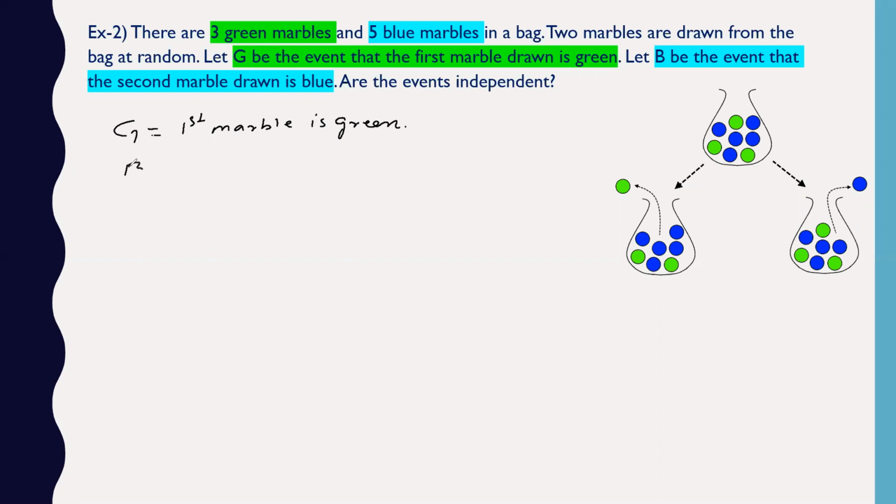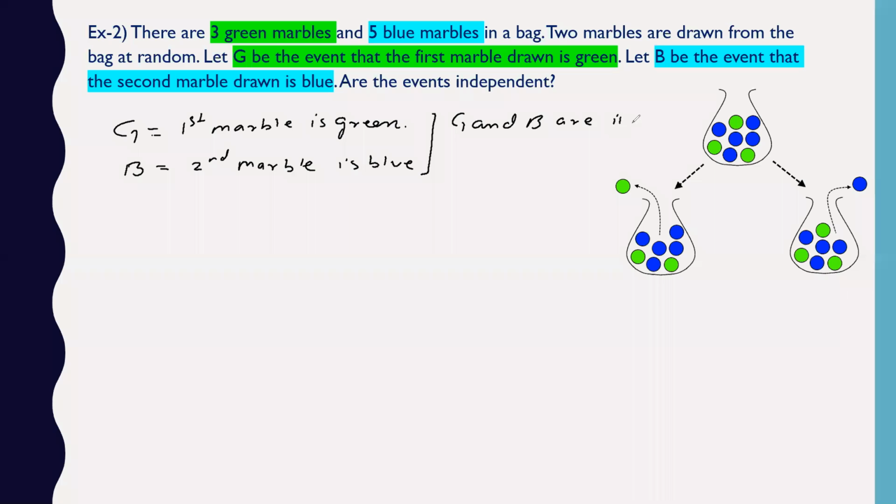Another event they have taken is B, where the second marble drawn is blue. I just want to check whether these events G and B are independent or not.